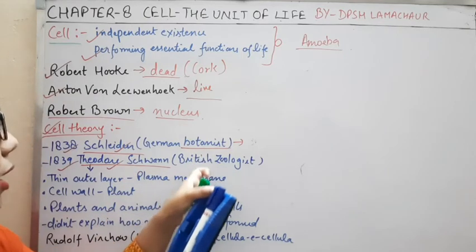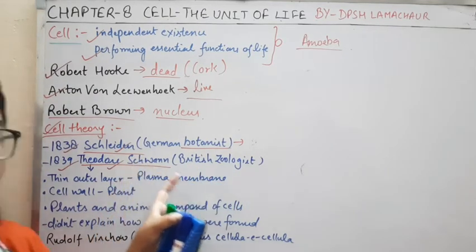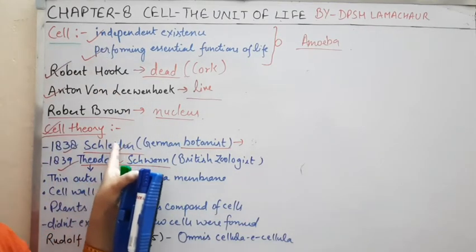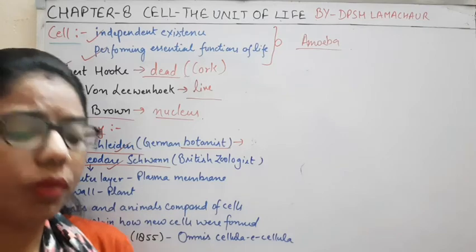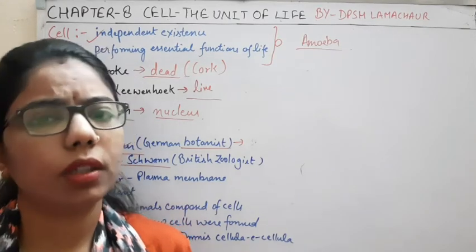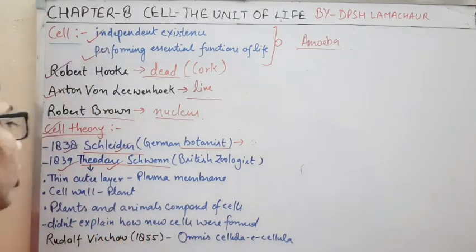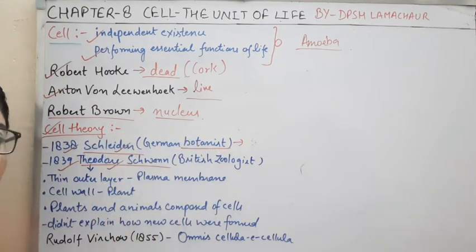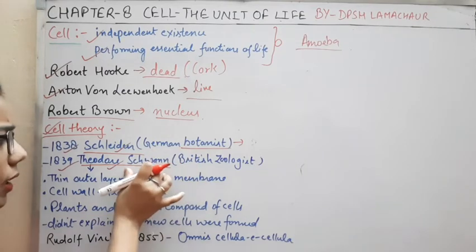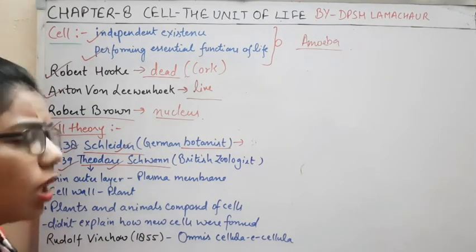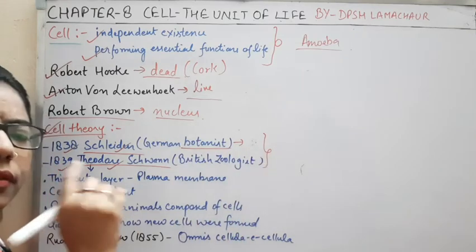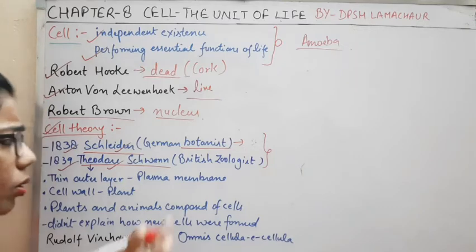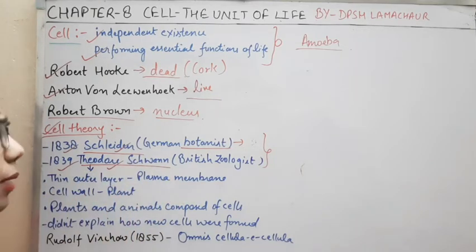So in case of plants or animals, they observed some of the characters, and on the basis of that they gave the cell theory. Now the question arises: what is the cell theory? What does it say? According to the cell theory, as Schleiden said about the plants and Schwann said about the animals, both plants as well as animals are made up of cells.